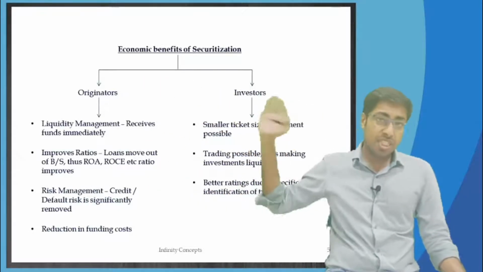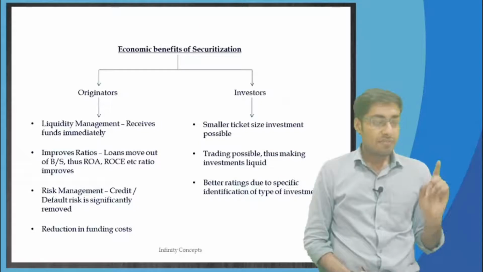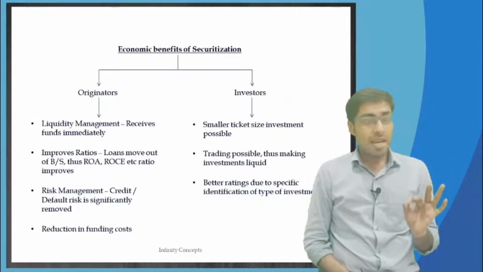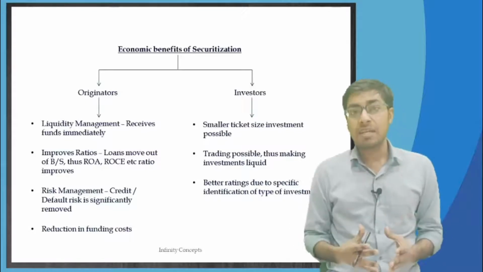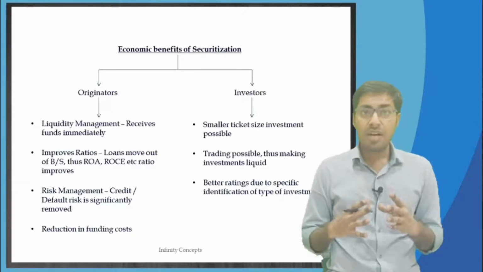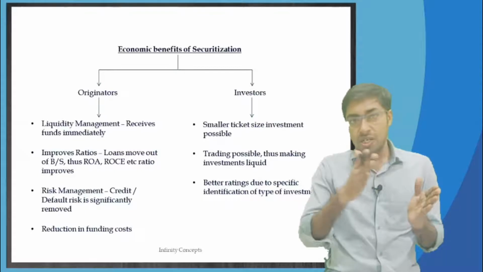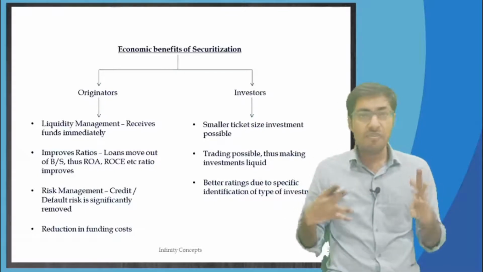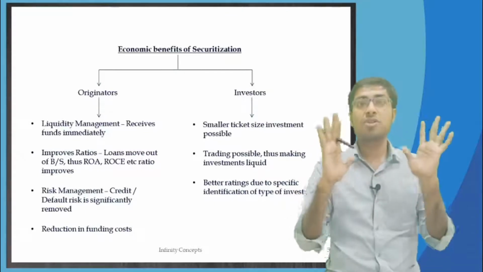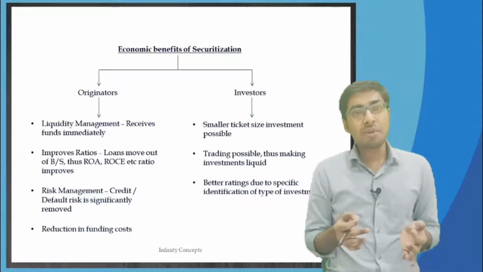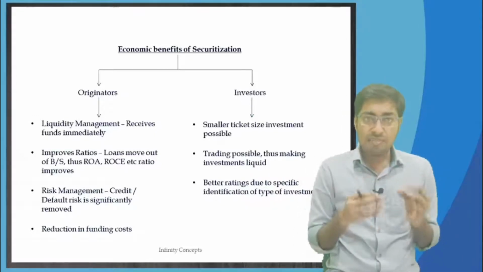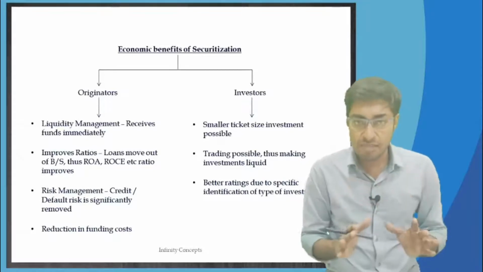So from the originator's point of view, the first thing is liquidity management. The originator is receiving funds immediately. The originator gets the funds. From the 1st of October to the 31st of October, every day home loans have been disbursed to people in the market by HDFC Bank Limited. And on 1st November, say for example 500 loans have been disbursed.